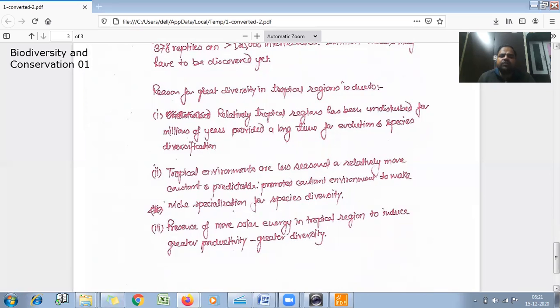Since we have already studied what a niche is, a niche is the position of an animal or plant or any living being which has a functional role in the environment, and this functional environment has been constant in tropical environments because there is less seasonal variation and a relatively more constant and predictable environmental situation.